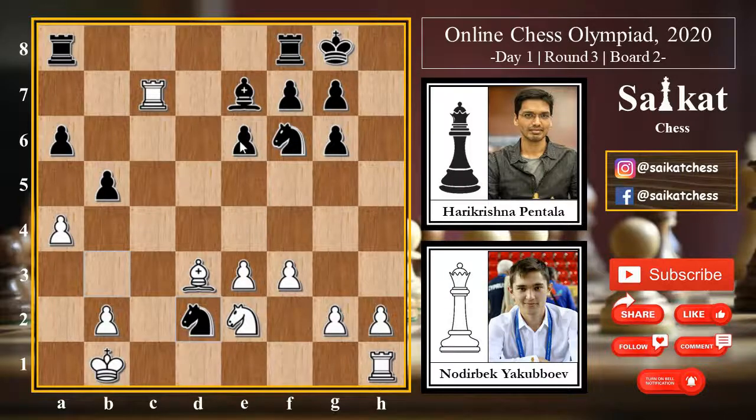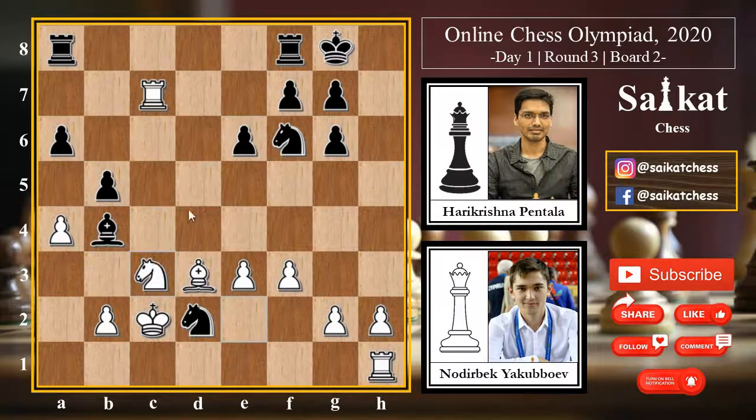Now it is not possible for white to capture the piece, so white needs to defend the check here. So suppose king c2 and then bishop b4, defending the knight, and everything is set for black here.